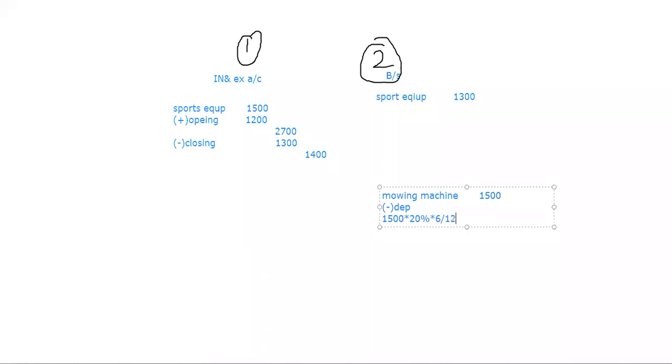You do it like this, and you get 150. So in the outer column of our assets, you are going to write 150. If you minus it, it will be 1350.